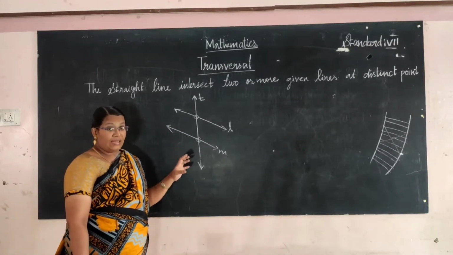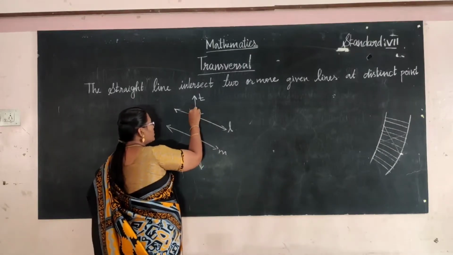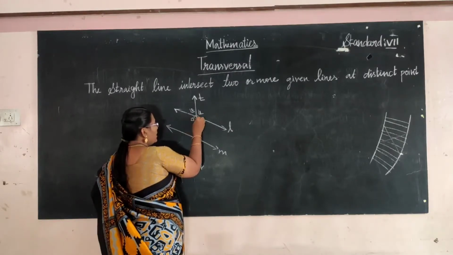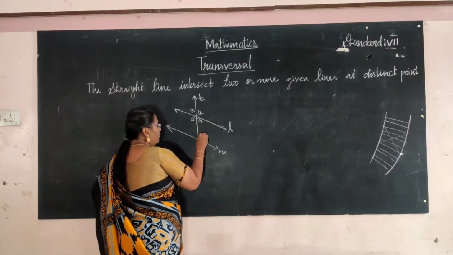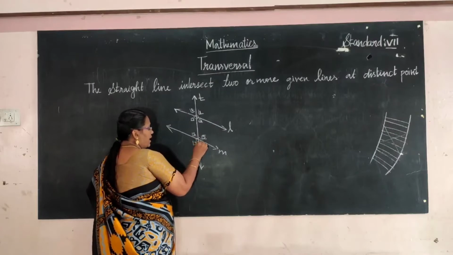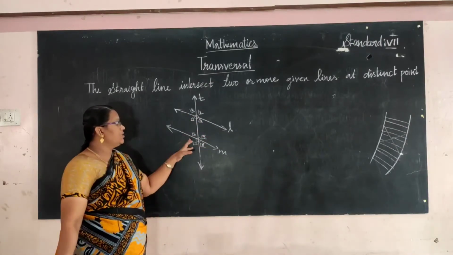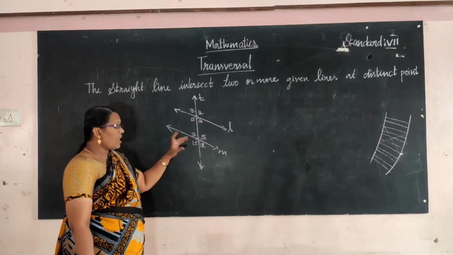The first is angle 1, this is angle 2, angle 3, angle 4, angle 5, angle 6, angle 7, angle 8. So the transversal intersecting two or more lines makes a minimum of 8 angles.